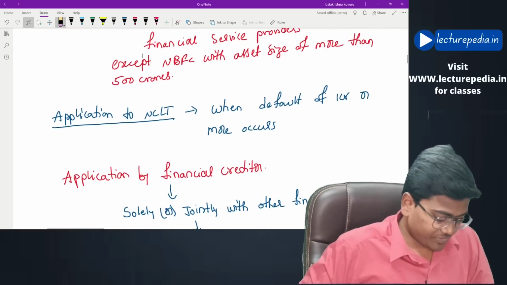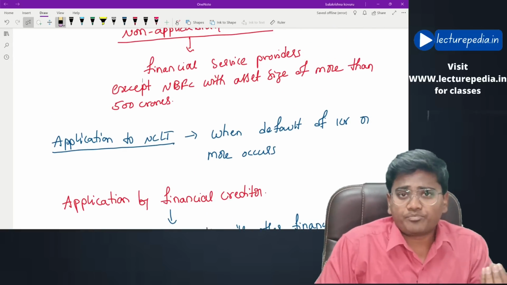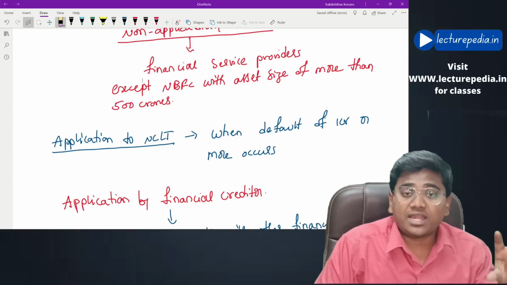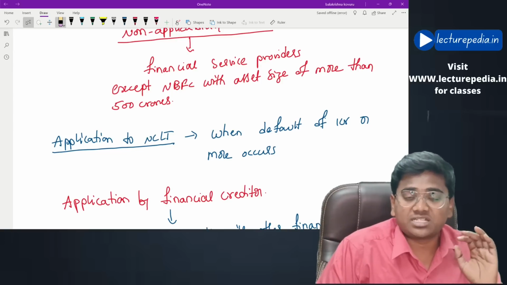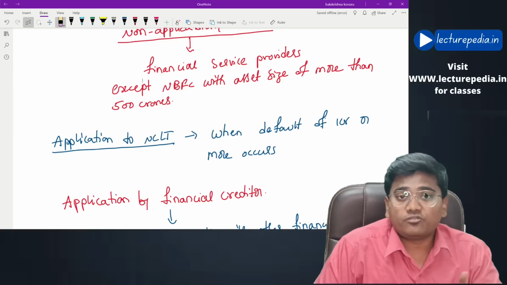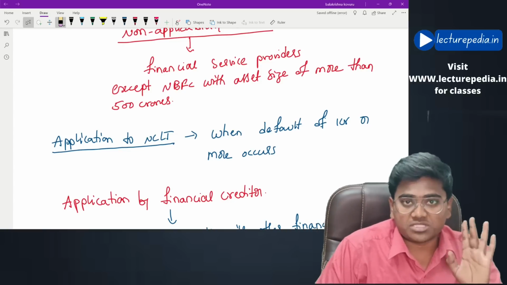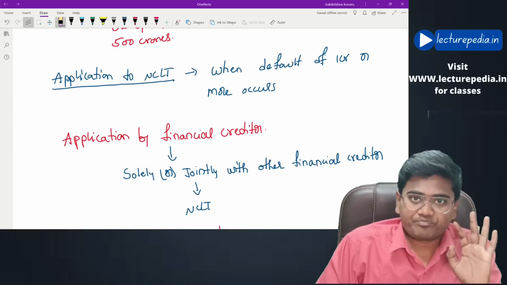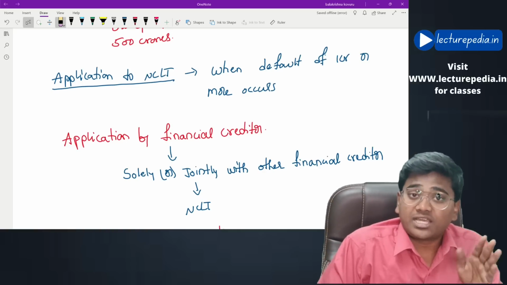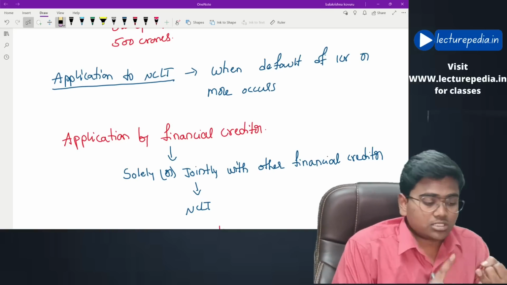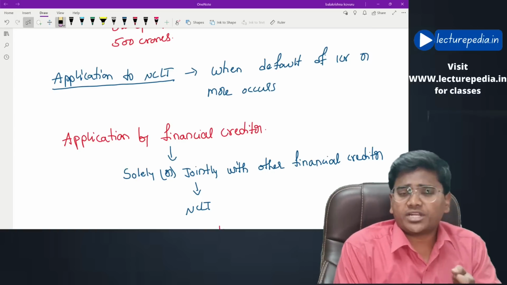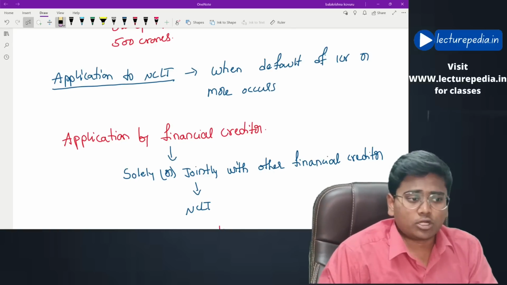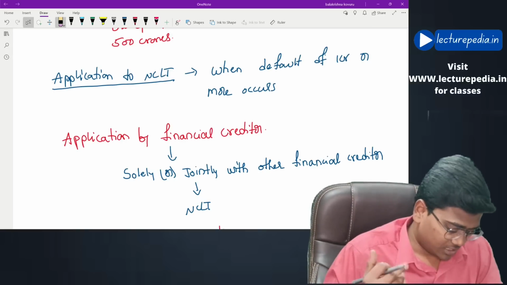Hope this is clear. Next, first of all, the application to initiate CIRP proceedings will be filed with the NCLT, and the triggering point to file the application is occurrence of default, and the value of this default must be more than 1 crore rupees. That would be the triggering point for making the application. And this application for CIRP can be made by either financial creditors or operational creditors or the corporate debtor himself. I think you know the difference between financial creditor and operational creditor, so I am not differentiating that.